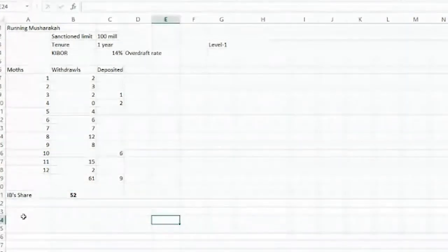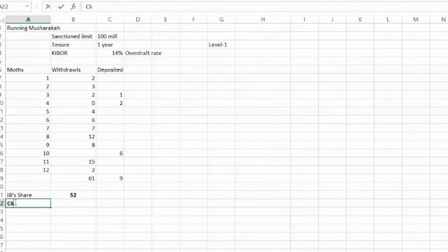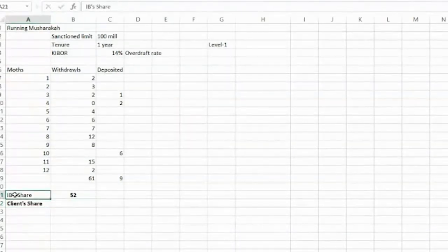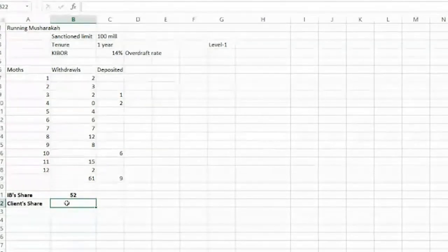Okay. So what would be the client's share? Here, the Islamic bank product expert says that by the end of running musharakah, the business worth of the client will be estimated.